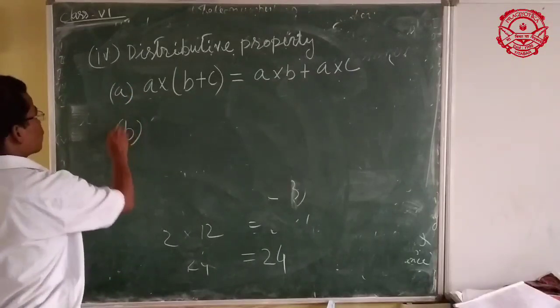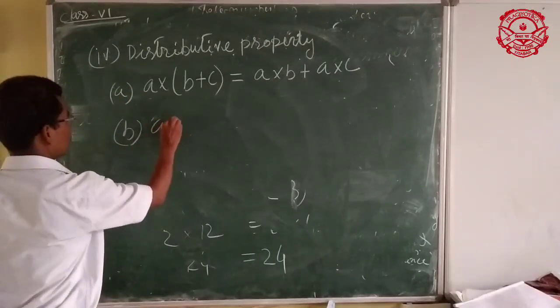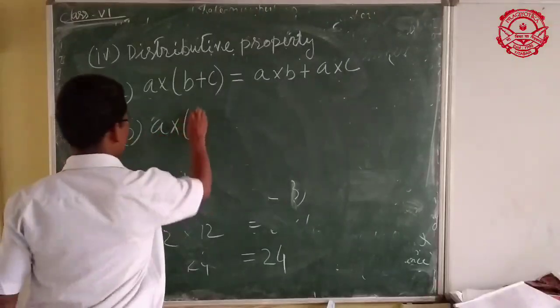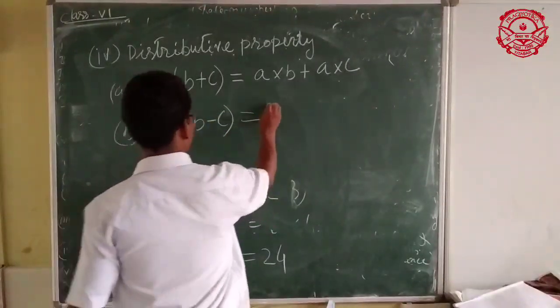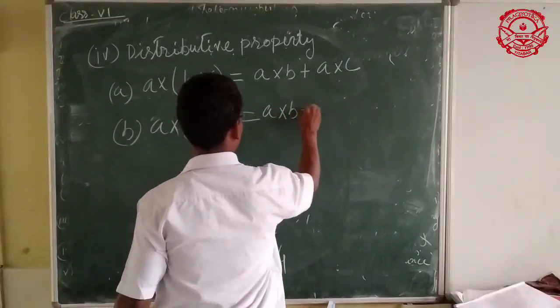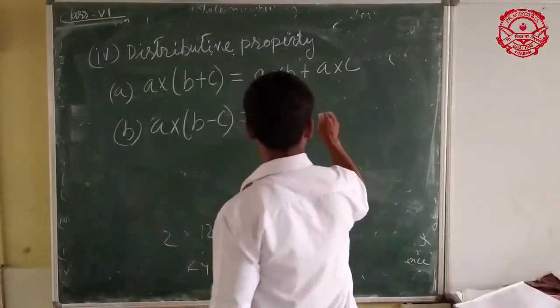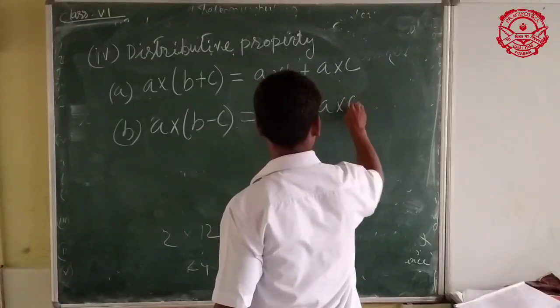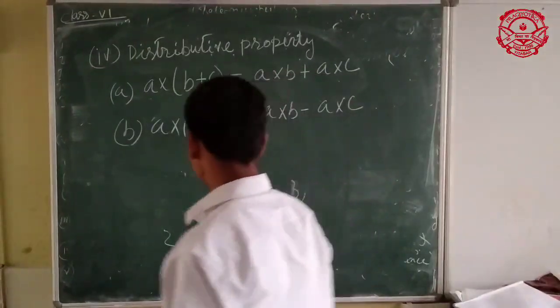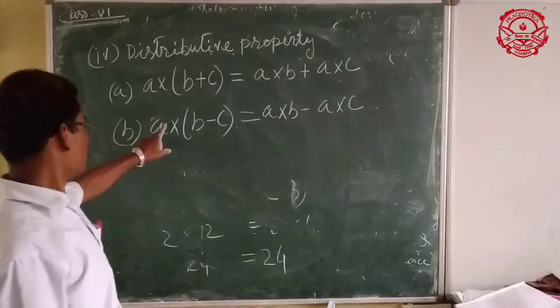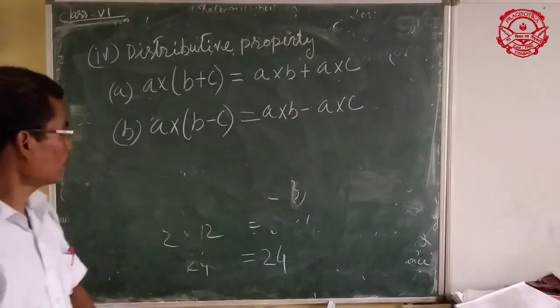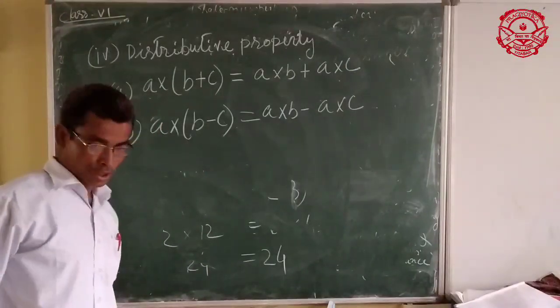Next, the distributive property of multiplication over subtraction: A into B minus A into C. This is called the distributive property of multiplication over subtraction.